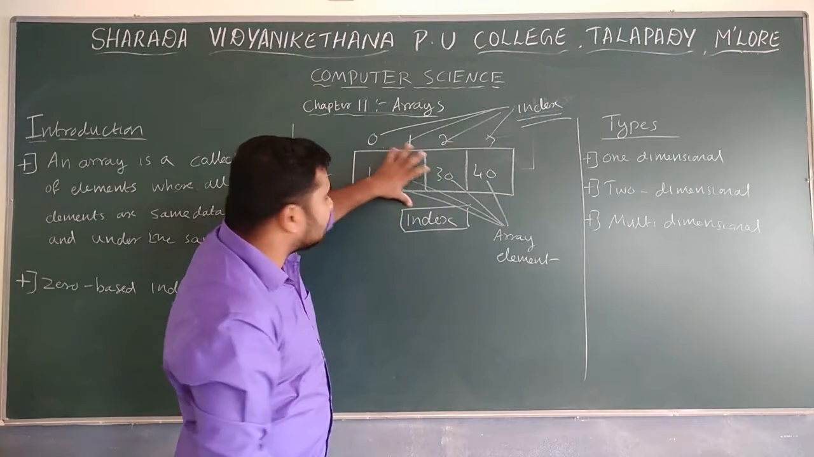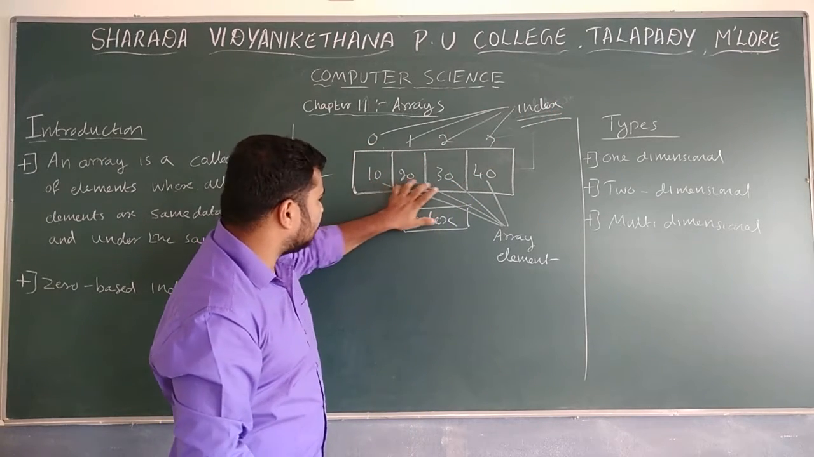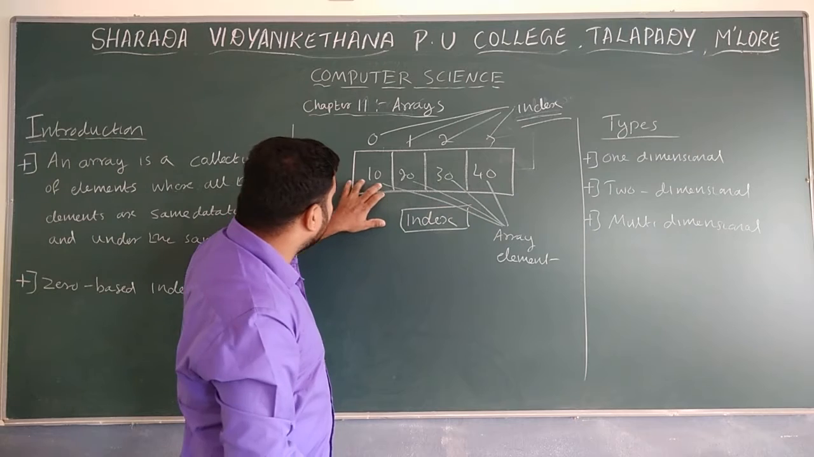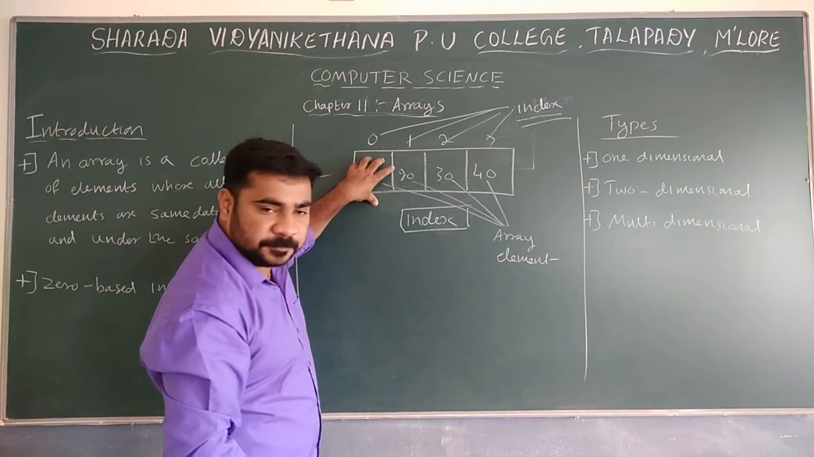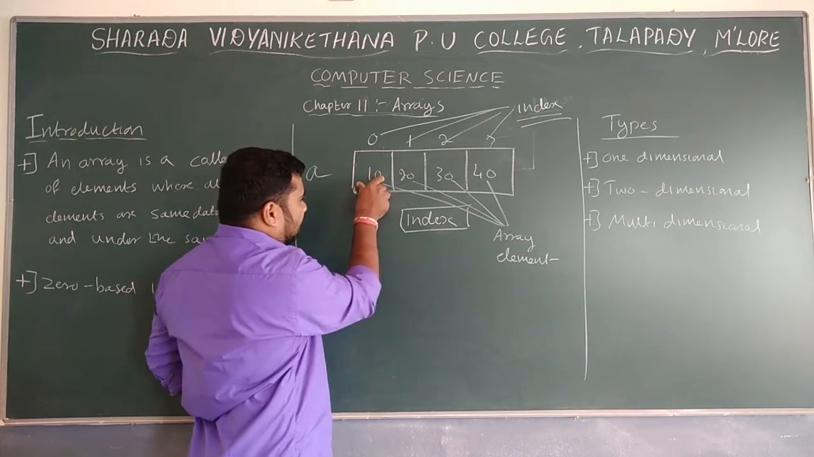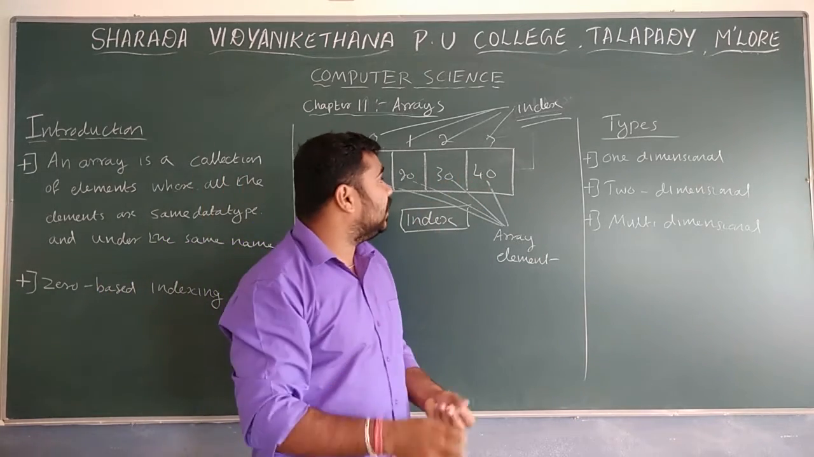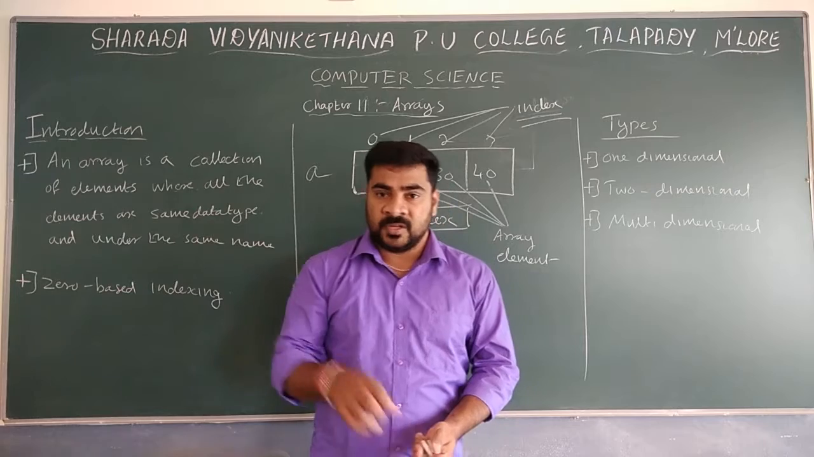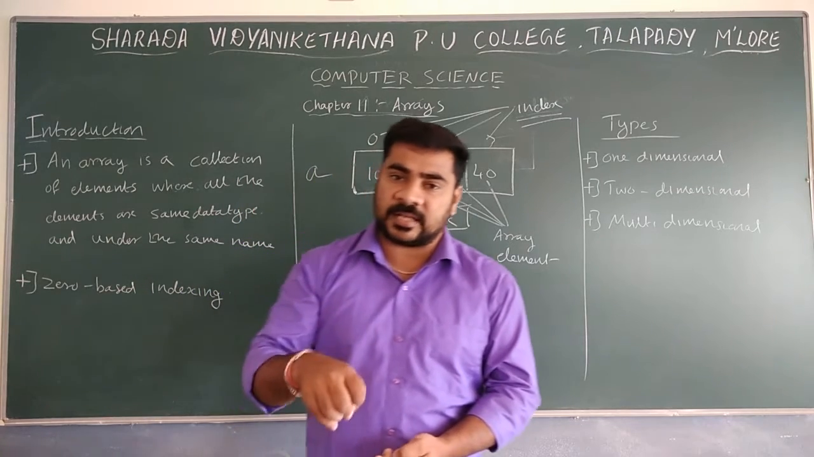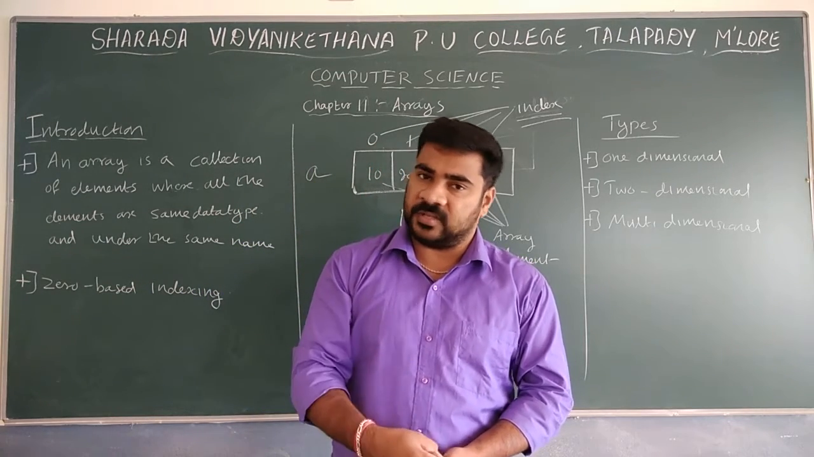So this entire thing is known as A. This is also A, this one is A, everything is A. But if you want to specify the first element, second element, third element, fourth element, mainly we make use of index values. By using the index values, you can access the different elements of the array.